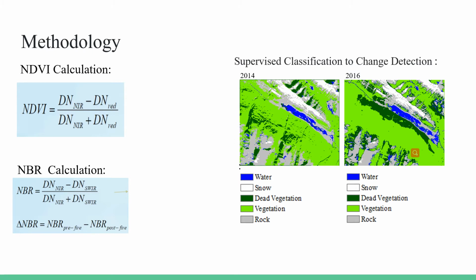Lastly, after we classified the 2 maps with supervised classification, we chose the post-classification change detection method to compare the 2 maps directly to find out the changed area of vegetation caused by the forest fire.